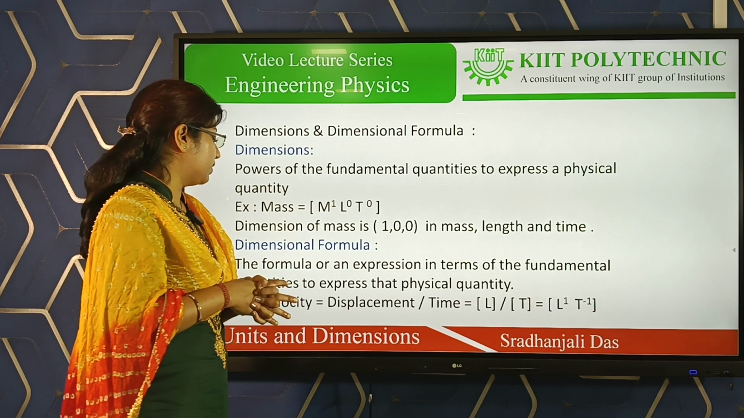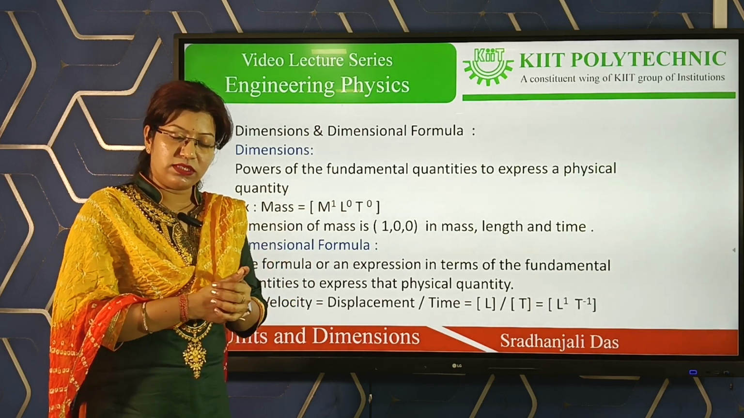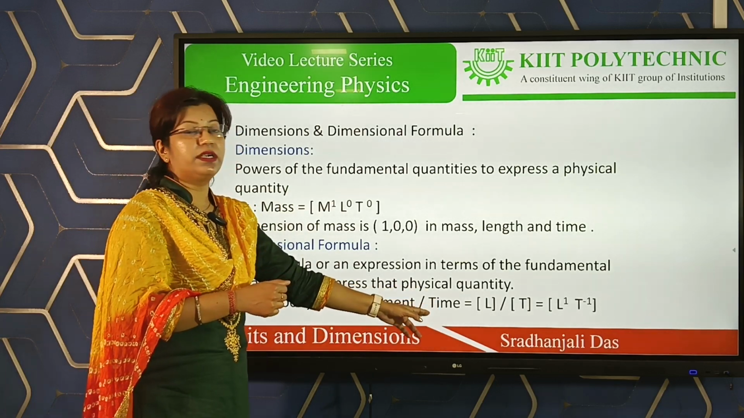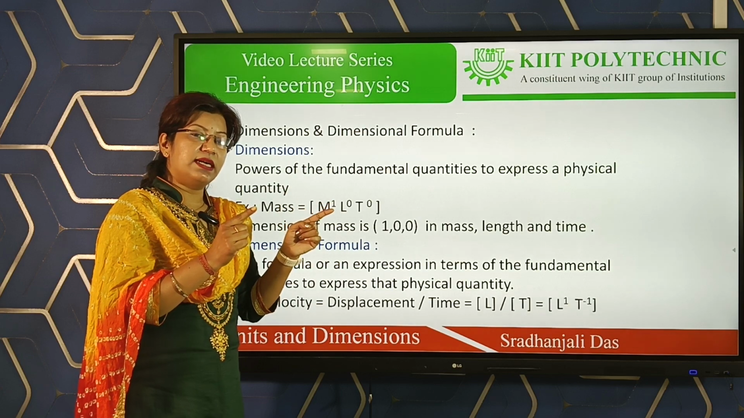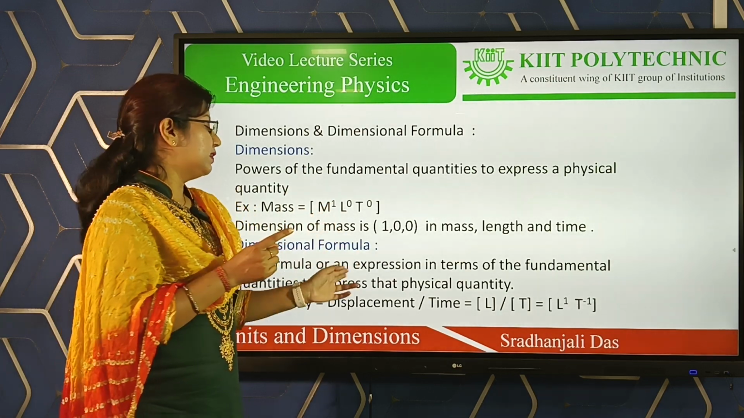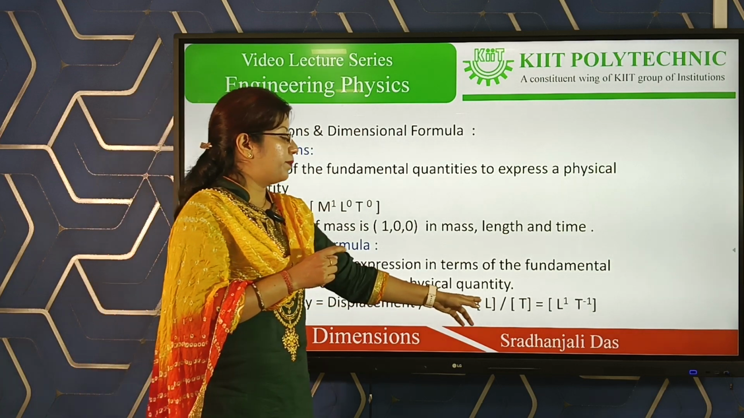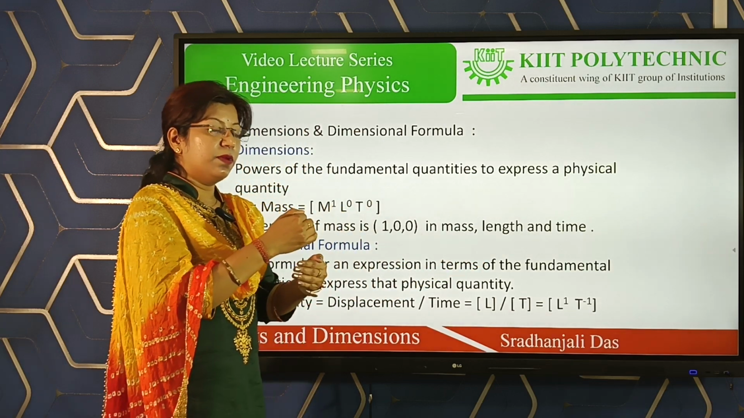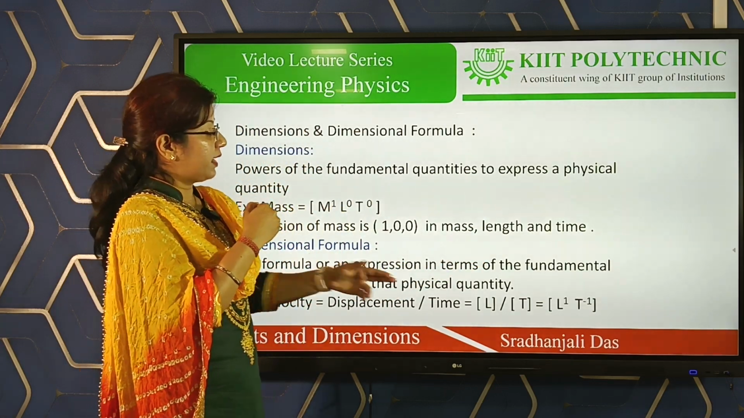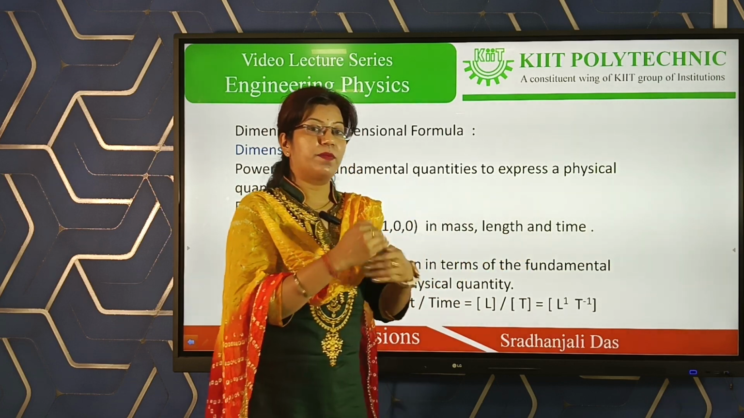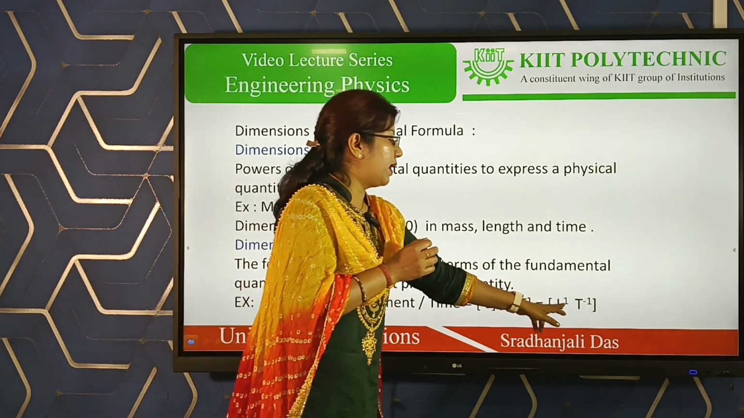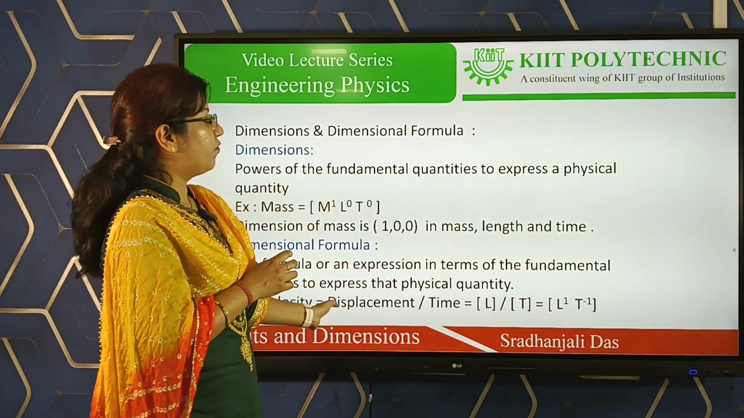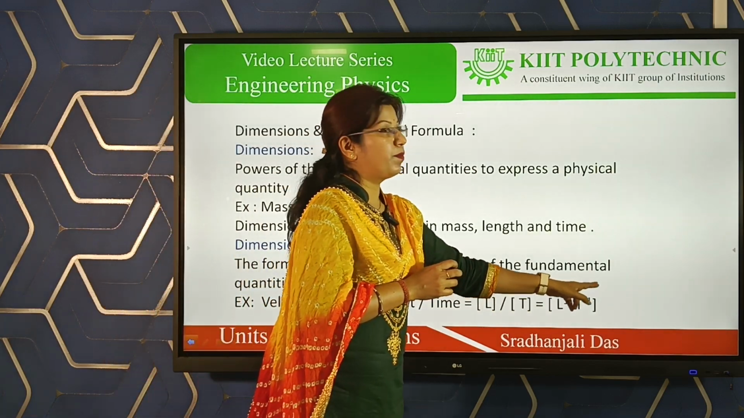Suppose I take velocity. What's the formula of velocity? Velocity equals displacement upon time. What does displacement represent? Displacement represents length, so I write L, and time is T. So L upon T. In the next step, the time comes to the numerator, so the power becomes -1. That's why it becomes L1 T to the power -1. So the dimensional formula of velocity is L1 T to the power -1.